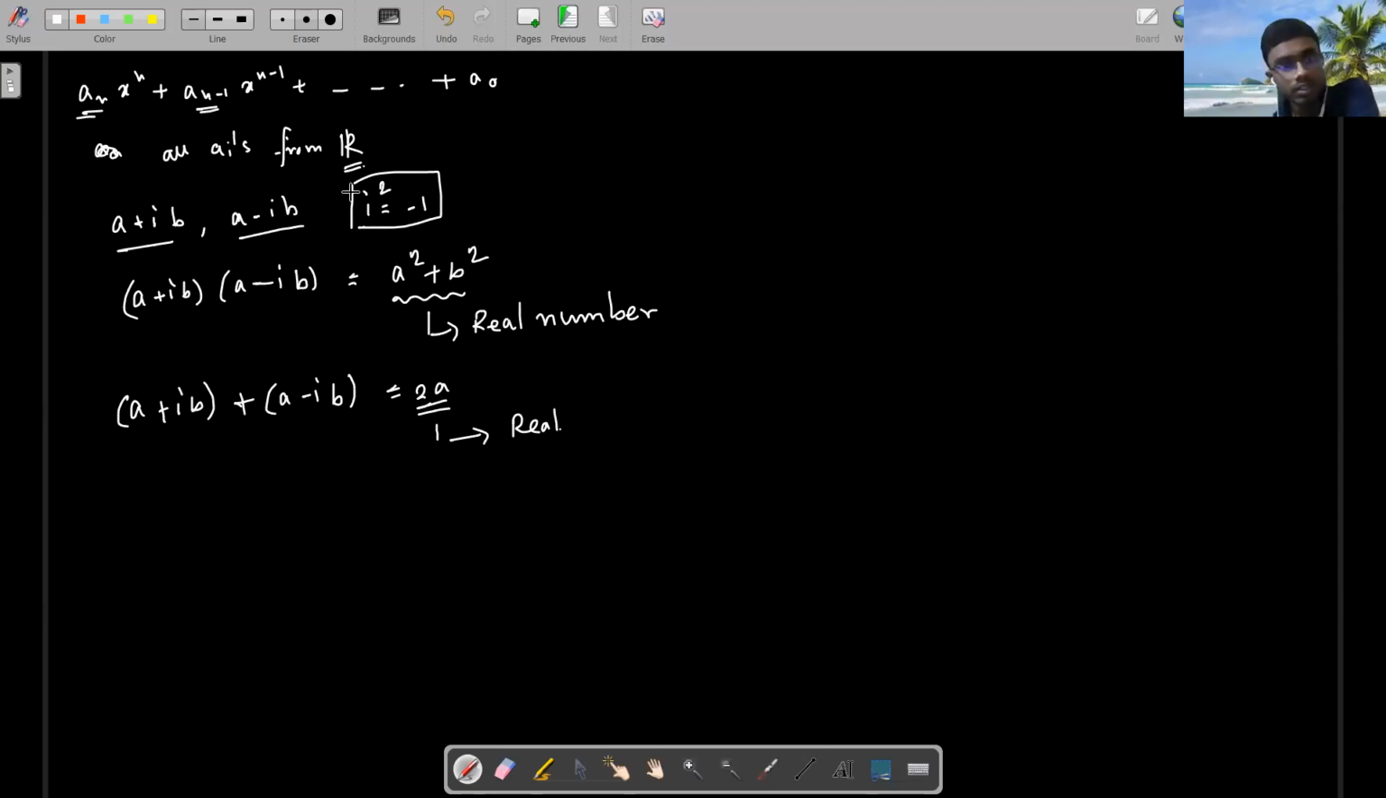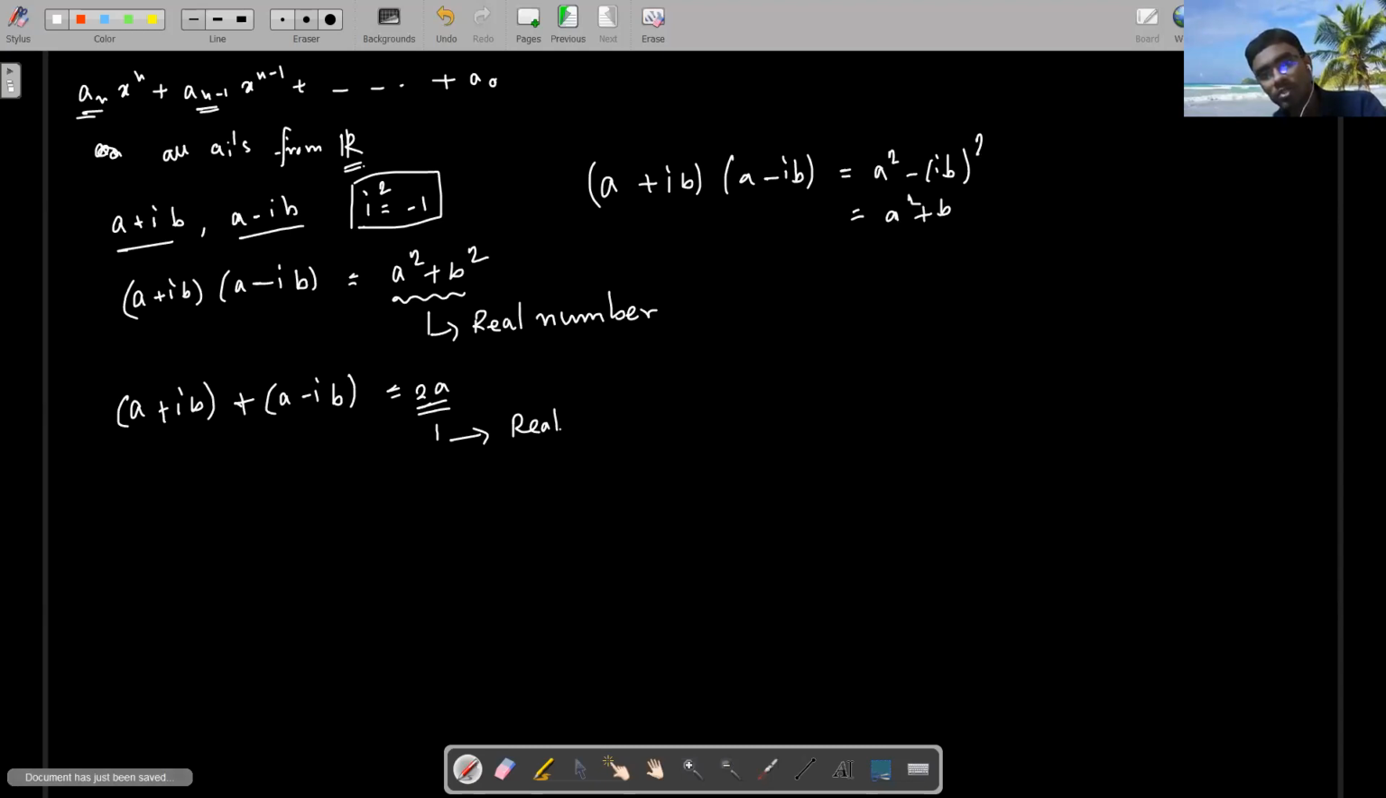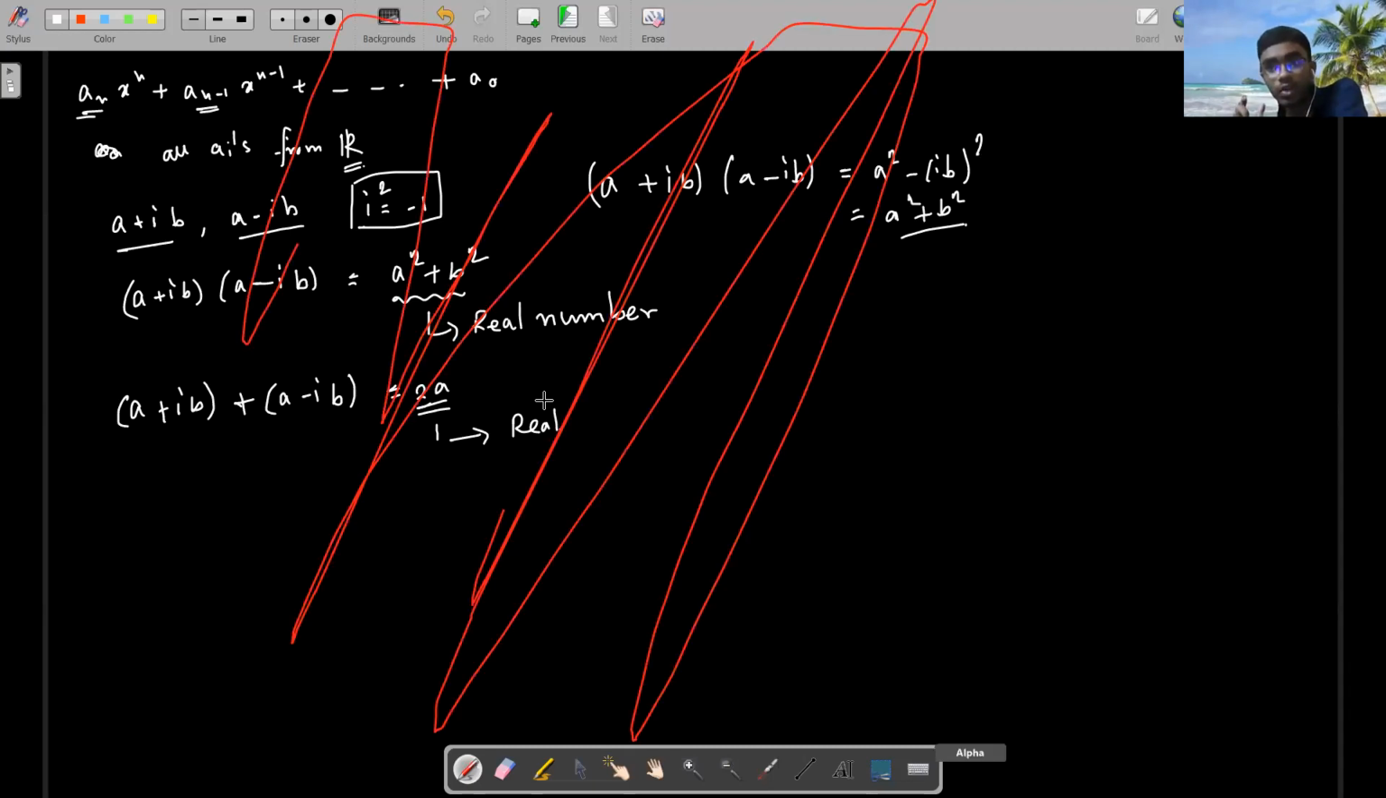The reason is i square equals minus 1, right? If you apply the formula a square minus b square here, that means a plus ib into a minus ib. What is happening? It is a square minus i square b square. Now i square equals minus 1, so that's why it is a square plus b square. Okay, so in a real polynomial, the complex roots occur in conjugate pairs.